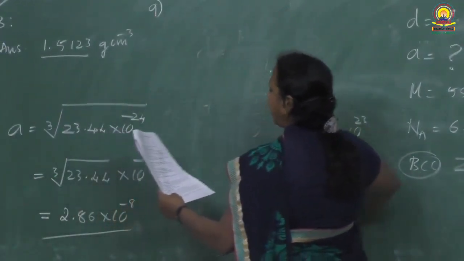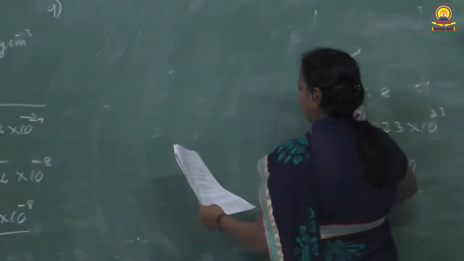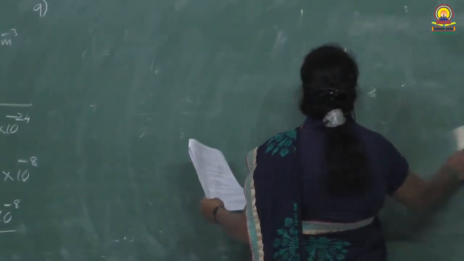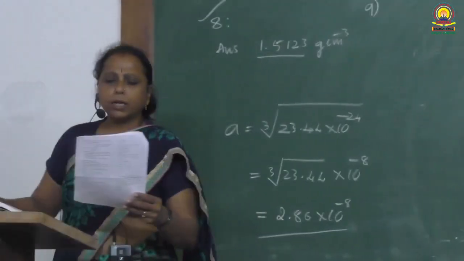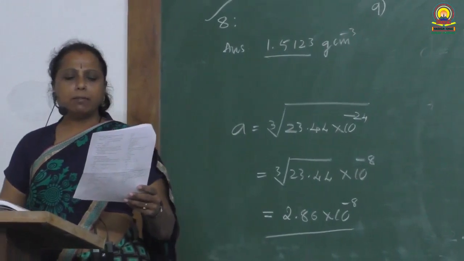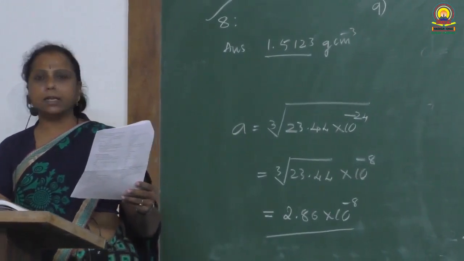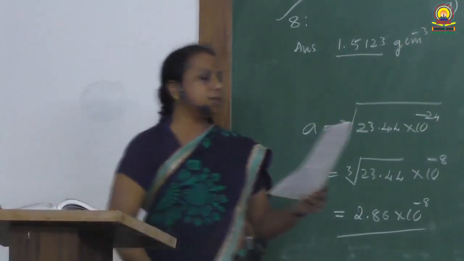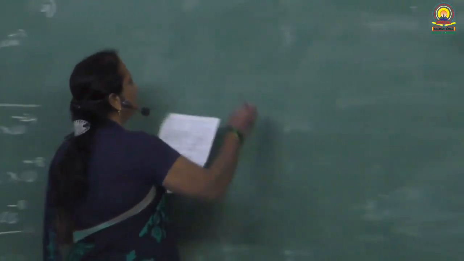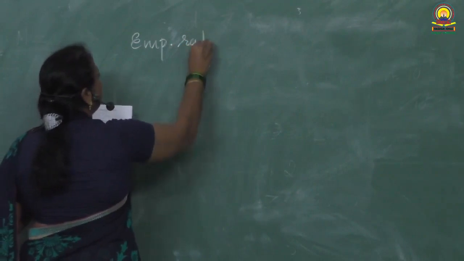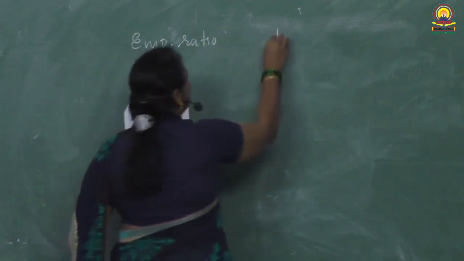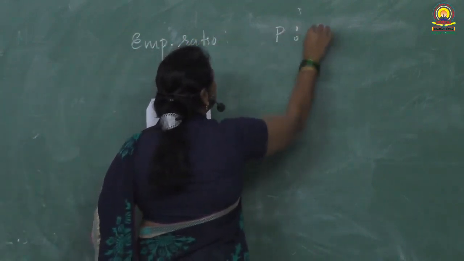A cubic solid has elements P and Q. Q atoms are at the corners and P atoms are at the body center. What is the formula of the solid? Again, we have to find the empirical ratio of P and Q atoms.